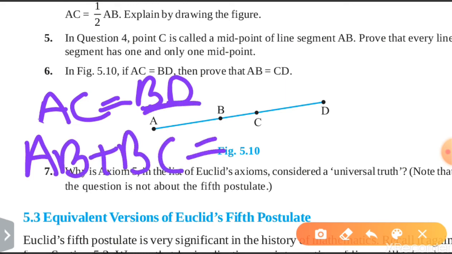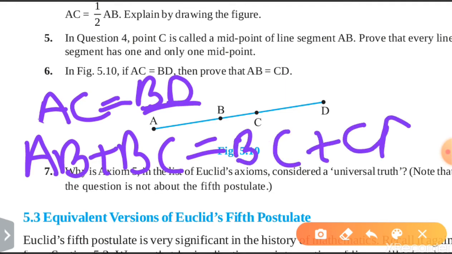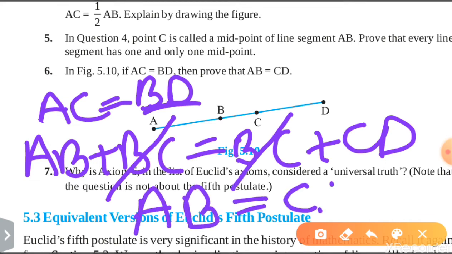Similarly, BD we can write as BC plus CD. You can see that BC will cancel with BC, hence AB is equal to CD. This is the proof of this question.